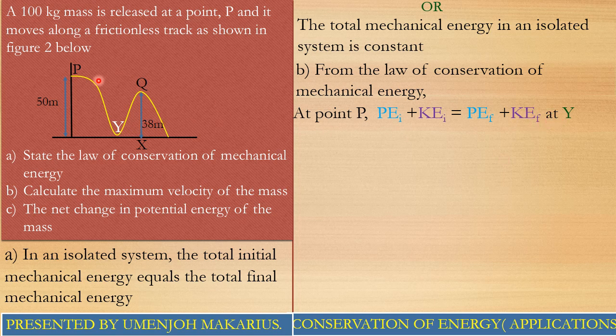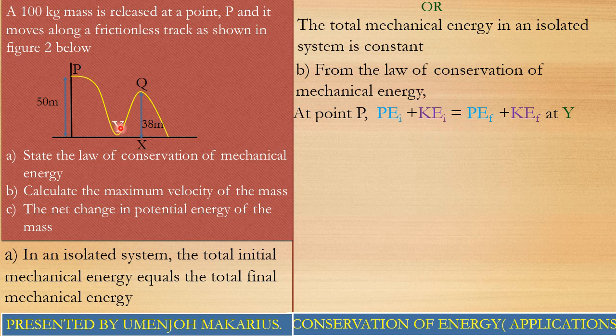So we are assuming that the principle of conservation of mechanical energy is satisfied. In fact, it is satisfied because this mass moved on a frictionless track. So friends, we notice that at the point P, the mass had no speed, no velocity. Consequently, it had no kinetic energy.